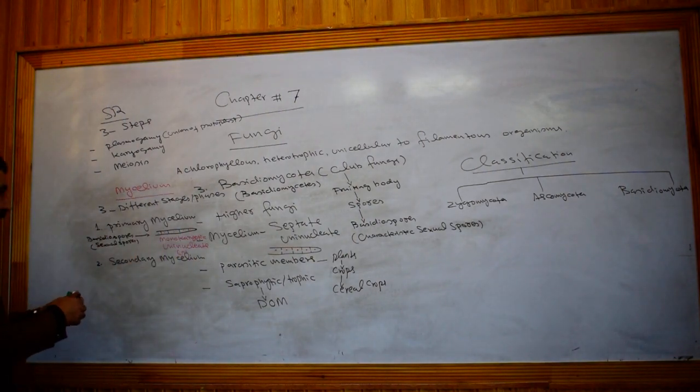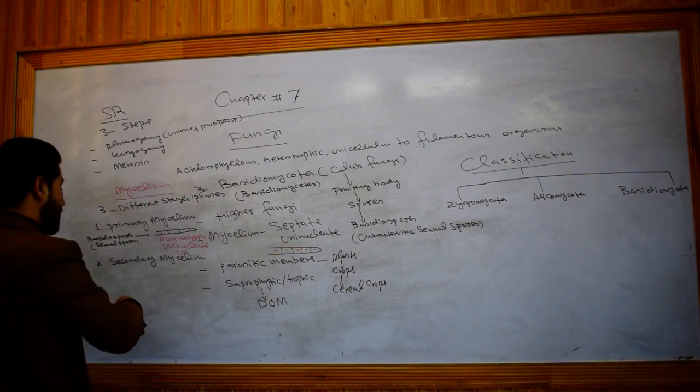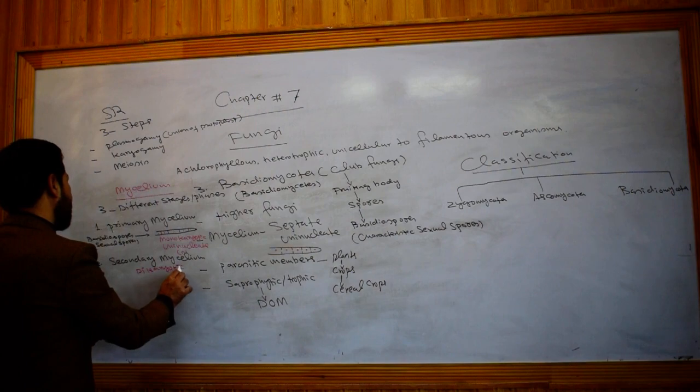Secondary mycelium will be dikaryotic or binucleate.